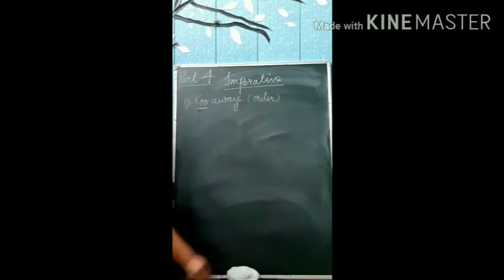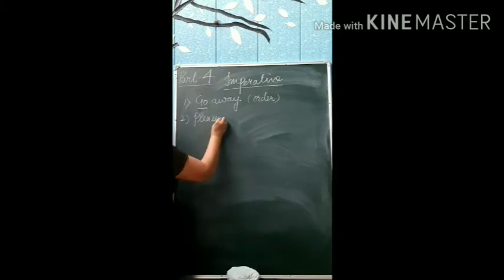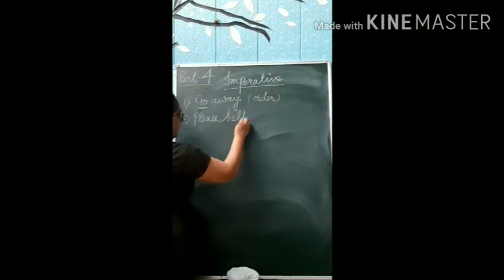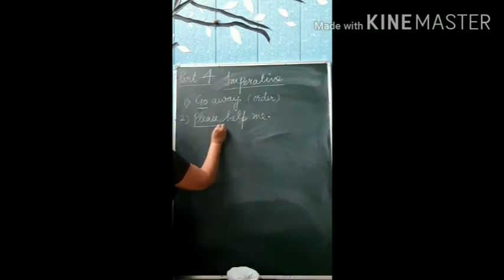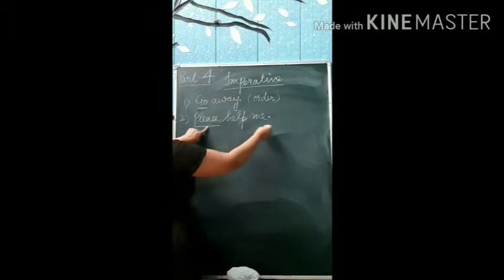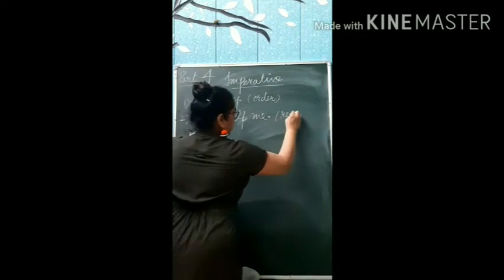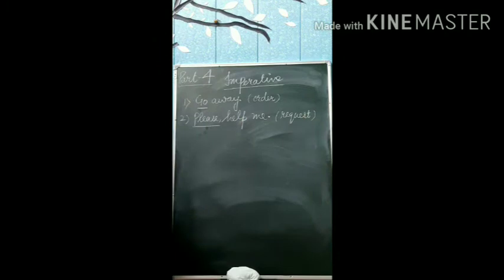Imperative sentence. Second, please help me. It's a request. How? That word please, and it can take 3 forms here: please, pleased, pleased. So it is imperative, but in imperative this is a request.